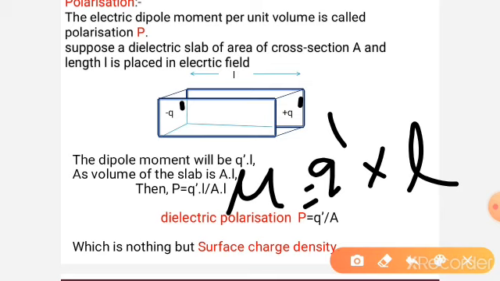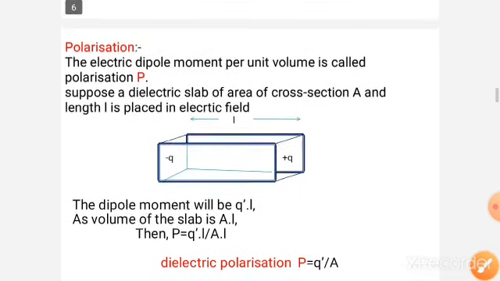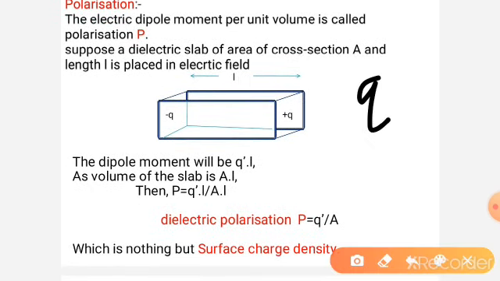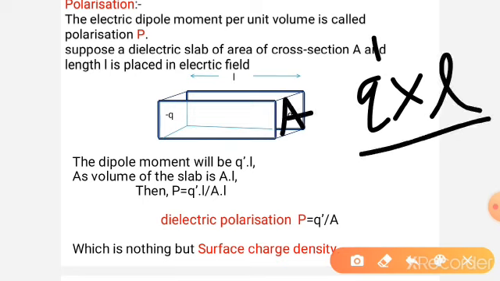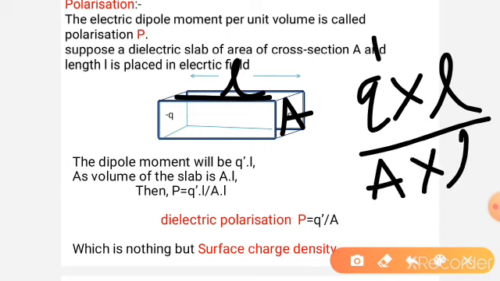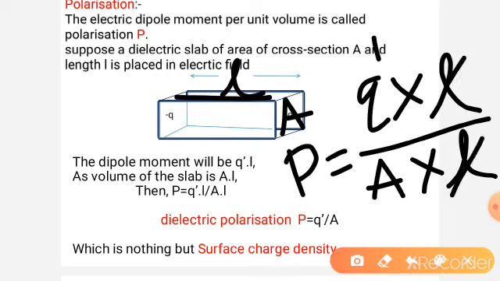So polarization is nothing but dipole moment per unit volume. So dipole moment is q prime into L by unit volume. This is area and this is length. Multiply both of these to get the volume. So dipole moment per unit volume is nothing but polarization. Cancel these two, then we get the dielectric polarization P is equal to q prime by A.